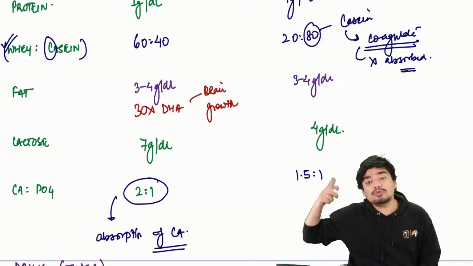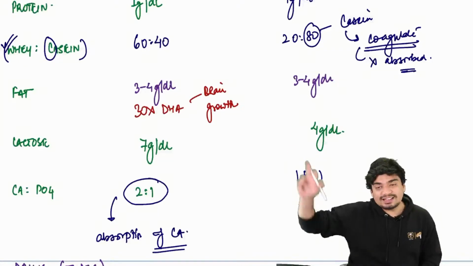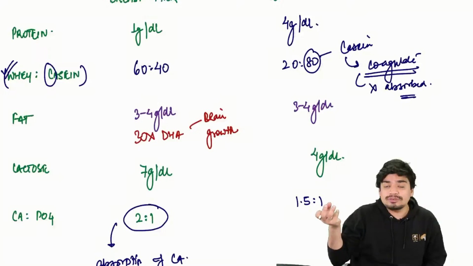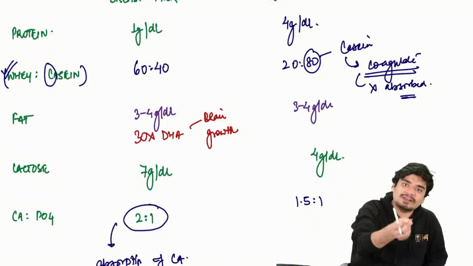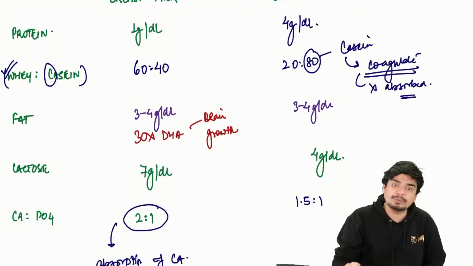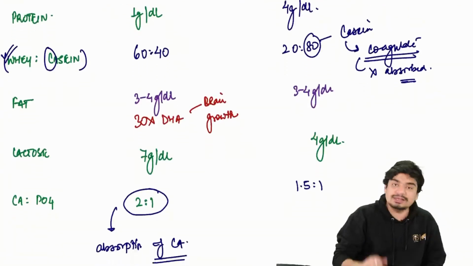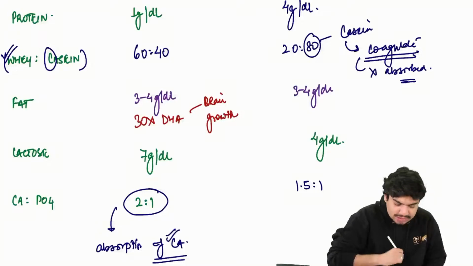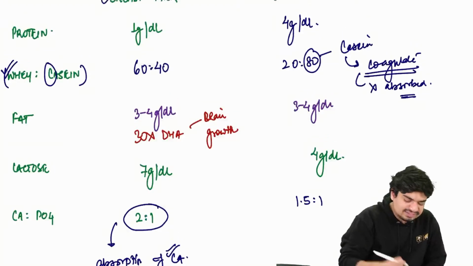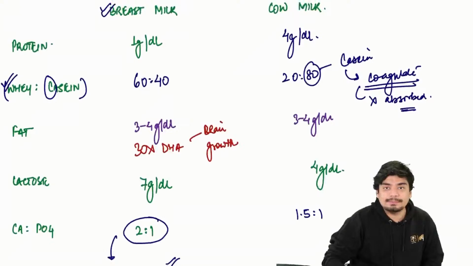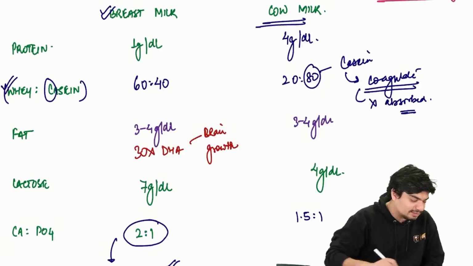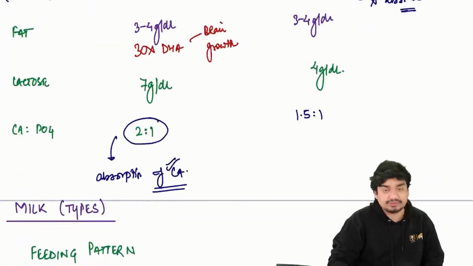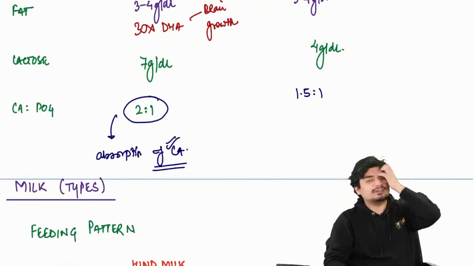Because if there is more phosphate, which is the case as far as cow's milk is concerned, phosphate will chelate with calcium. It won't allow the calcium to get absorbed. That's why the calcium is more easily absorbable in breast milk as compared to cow's milk. So these are some important differences between cow's milk and breast milk.